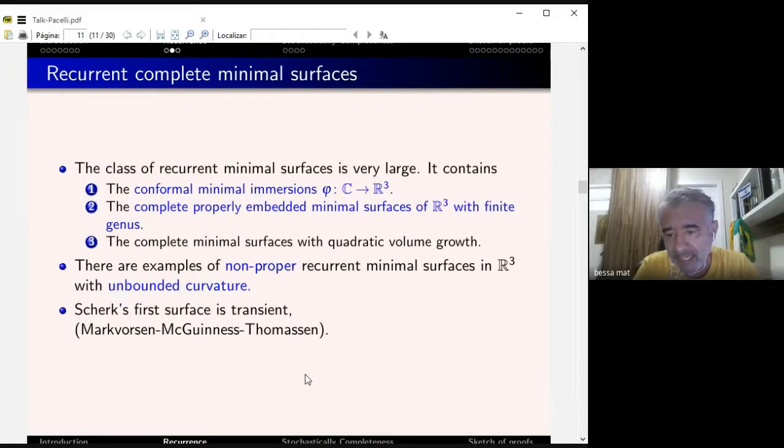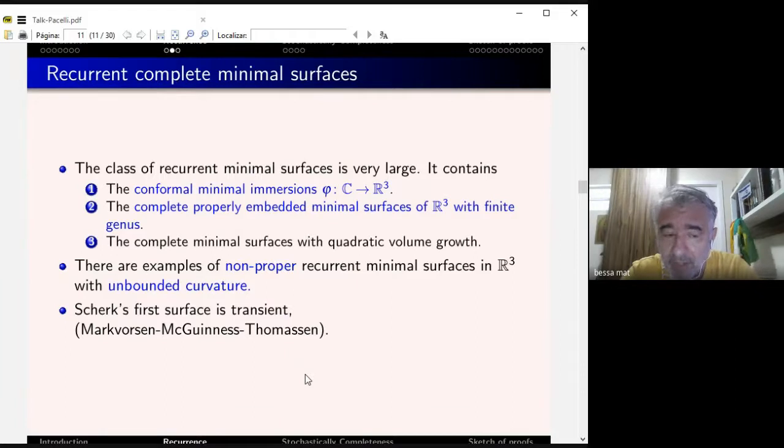Okay, let's say that the class of recurrent manifolds is quite large. For instance, all conformal minimal immersions of C in R3 are recurrent. Also, there is a paper by Ros, Perez, and Meeks that says that a complete properly embedded minimal surface of R3 with finite genus is also recurrent. And also surfaces with quadratic volume growth are recurrent. So there are lots of minimal surfaces which are recurrent.